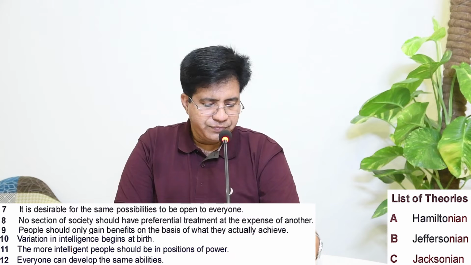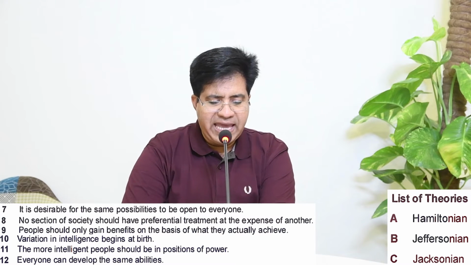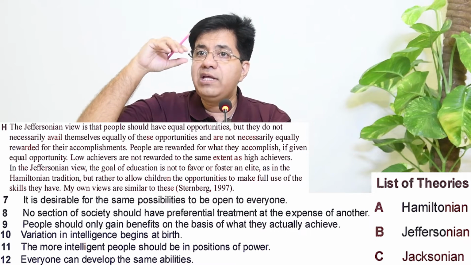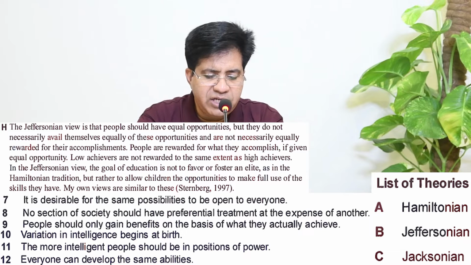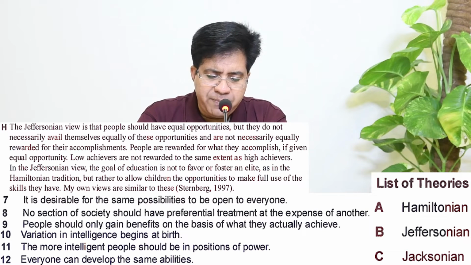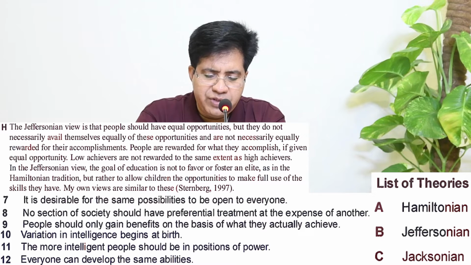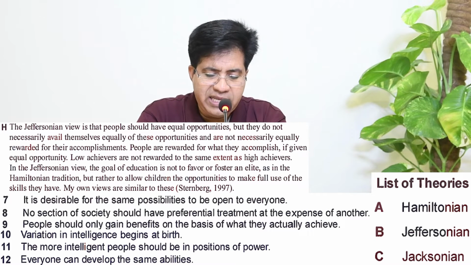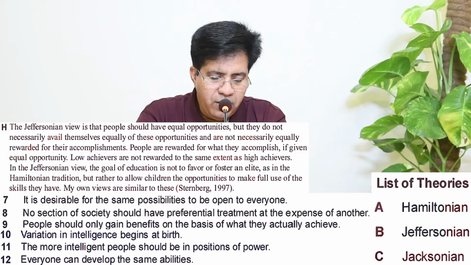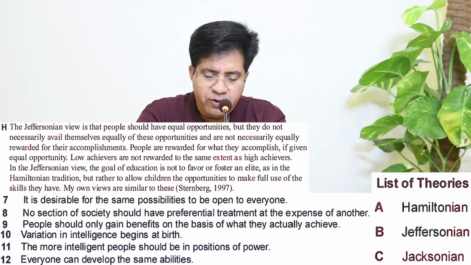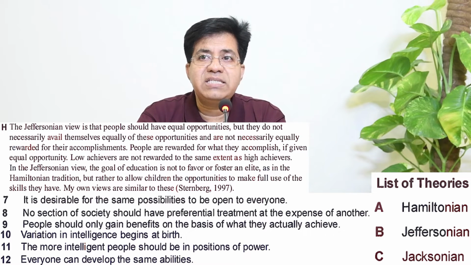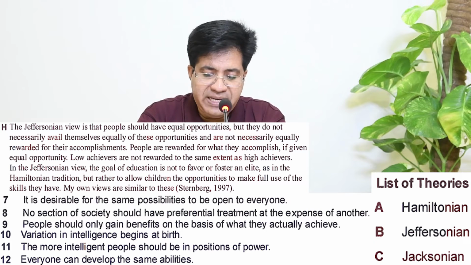It's paragraph H. Now, in the same way, you are going to skim read it. And when you are moving the pencil on what you are reading, your reading speed is going to be faster. Let's skim read it together. Jeffersonian view is that people should have equal opportunities, underline equal opportunities, but they do not necessarily avail themselves equally of these opportunities, and are not necessarily equally rewarded, underline equally rewarded, for their accomplishments. People are rewarded for what they accomplish, underline this line. Accomplish means complete or achieve.